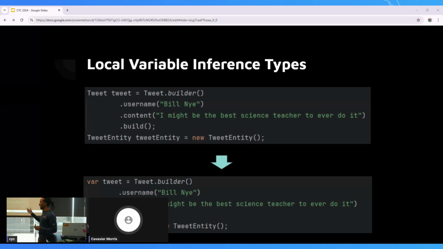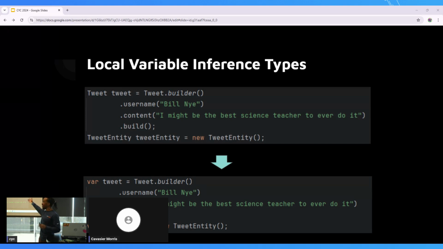And it flows more contextually nicely because I have a variable, right? And I have tweet because I've named it intentionally. Later down in the stack, I know that it's going to be a tweet because I named it intentionally. And the compiler is happy with this because it knows the reference type based on what's on the right side of that equal sign. So if anything, it just makes your life a bit easier.